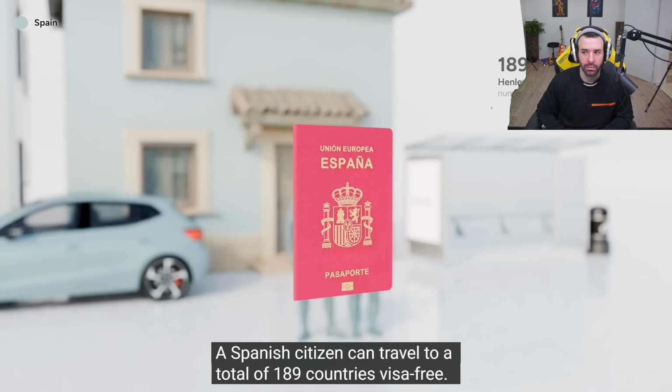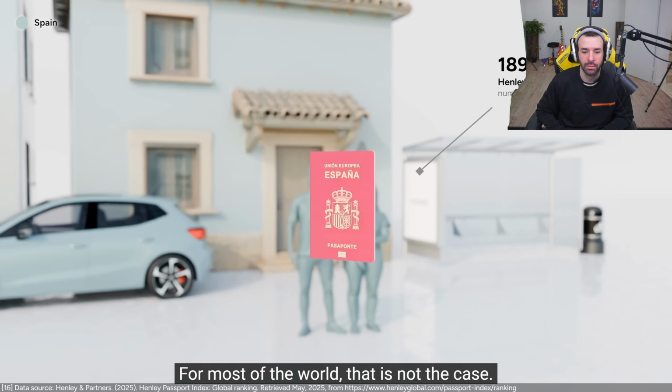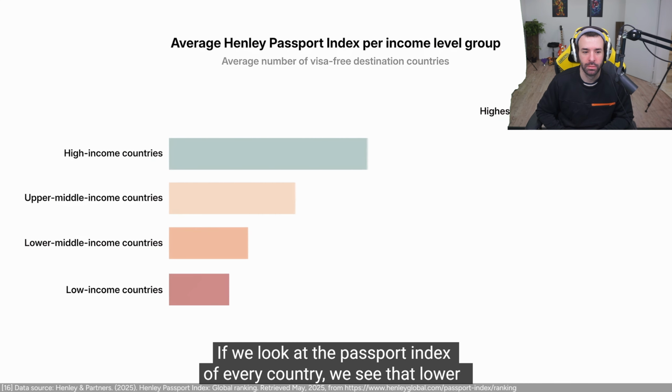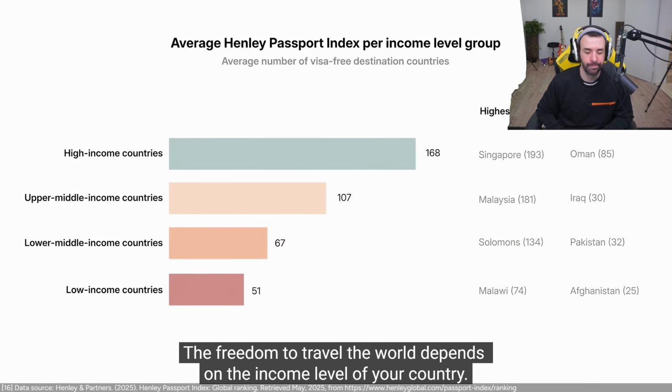A Spanish citizen can travel to a total of 189 countries visa-free. For most of the world, that is not the case. If we look at the passport index of every country, we see that lower income countries have a lower number of destinations they can visit without a visa. The freedom to travel the world depends on the income level of your country.